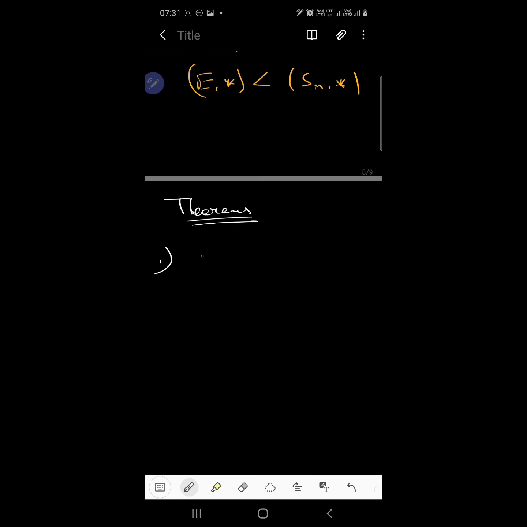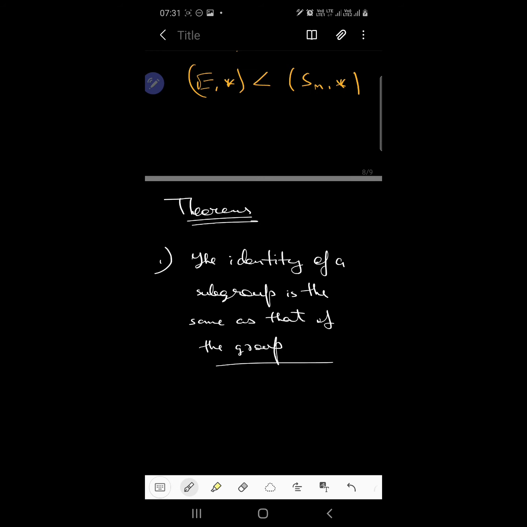The first theorem says that the identity of a subgroup is the same as that of the group. Okay, now see, this is pretty easy to understand.